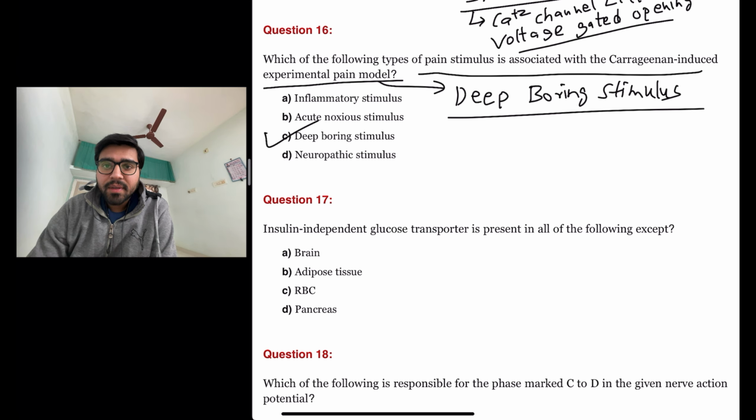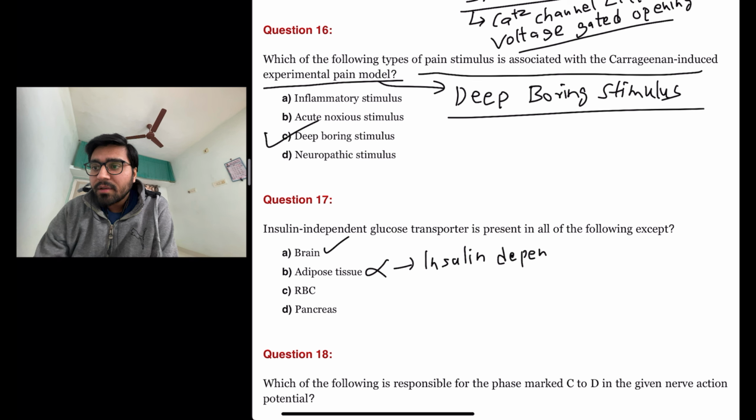The next question is: insulin independent glucose transporter is present in all of the following except. So let us look at the options. Brain, yes, it is present, insulin independent glucose transporter. Adipose tissue, no. There is actually insulin dependent glucose transporter which is present.